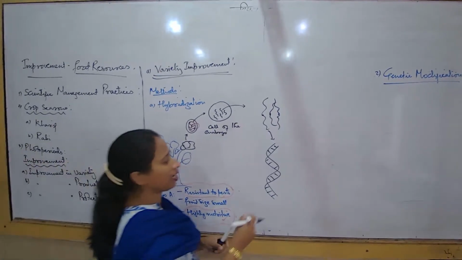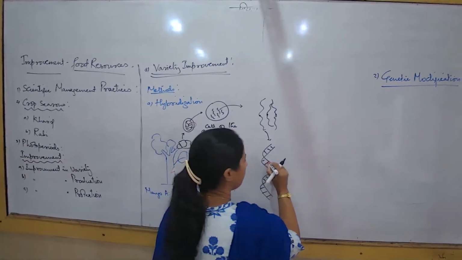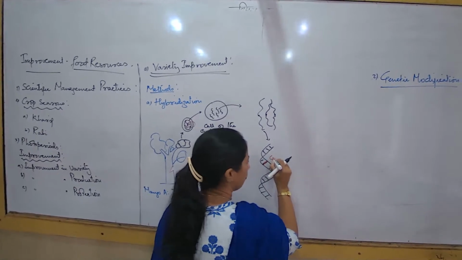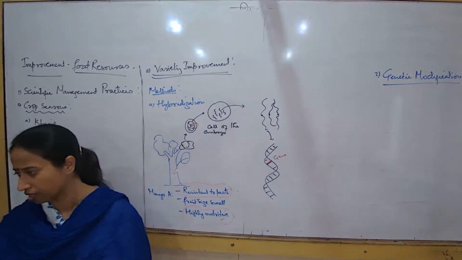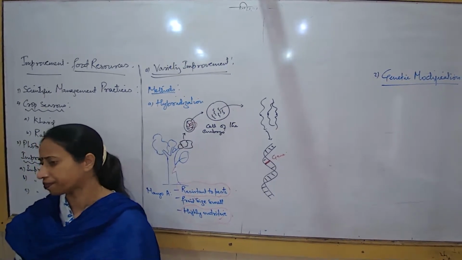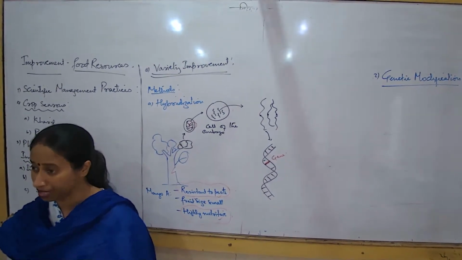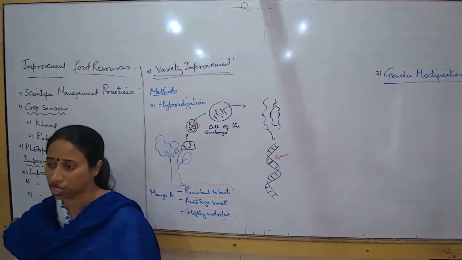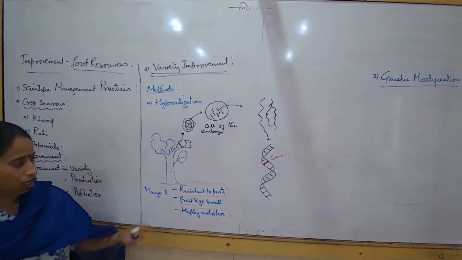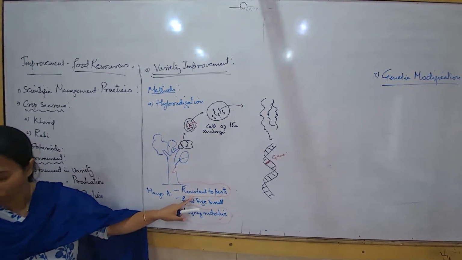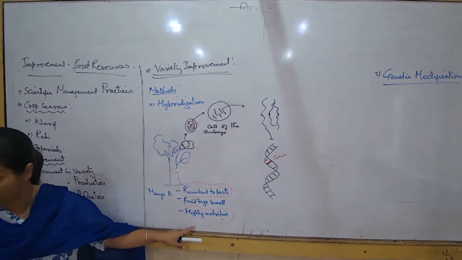For example, try understanding now that maybe this is one particular gene. The DNA will have many segments, functional segments, and every functional segment is known as a gene. Every functional segment is responsible for one or the other character. So there will be a gene for this character, there will be a gene for this character, there will be a gene for this character.